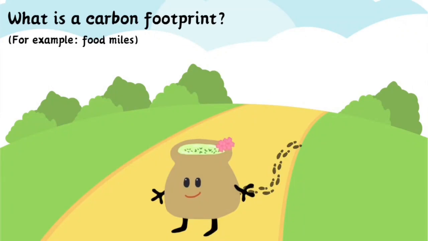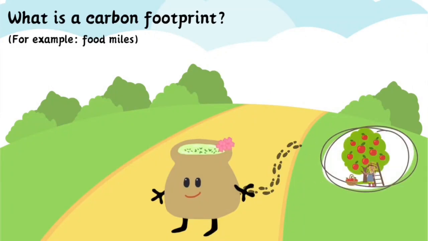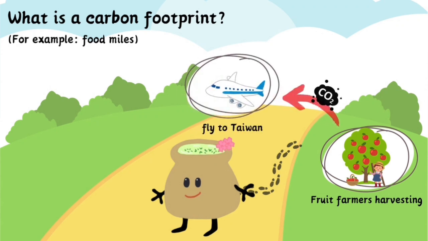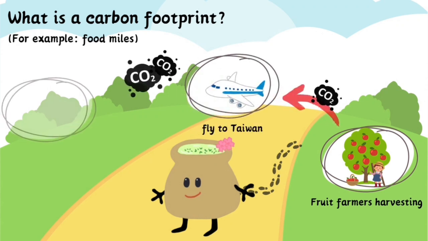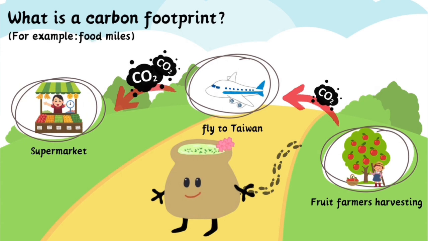For example, food miles. The harvest by fruit farmers. Flight to Taiwan. To supermarkets for sale. And finally reaching the hands of consumers.